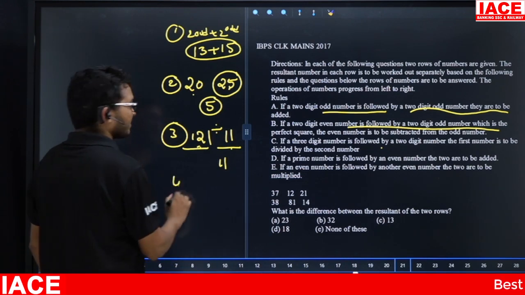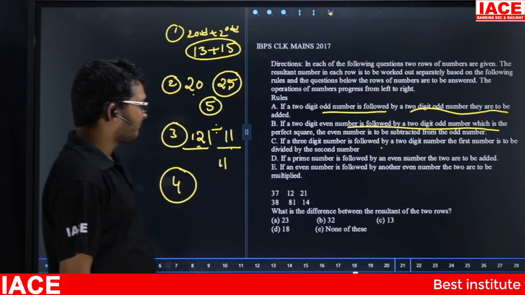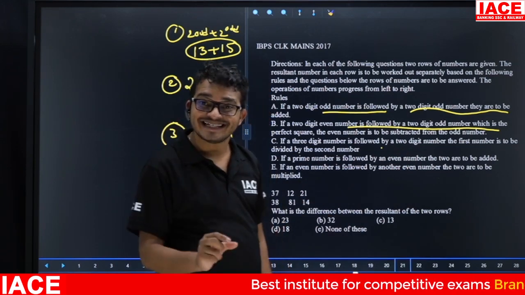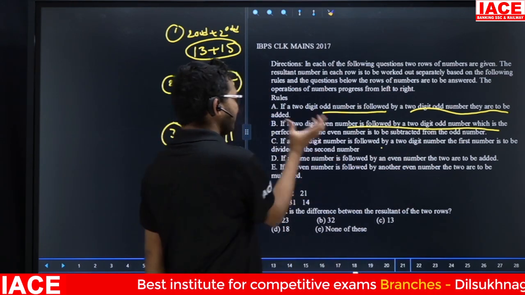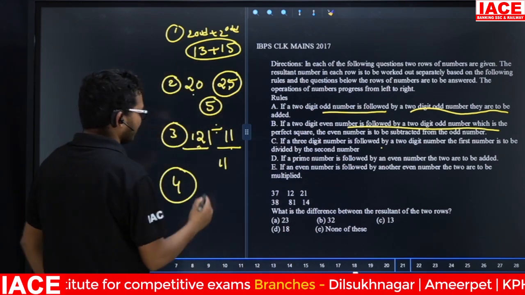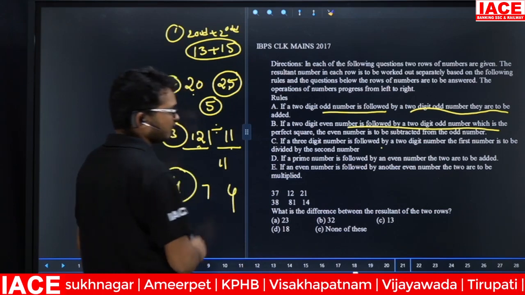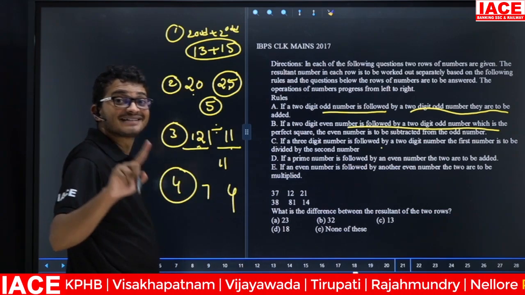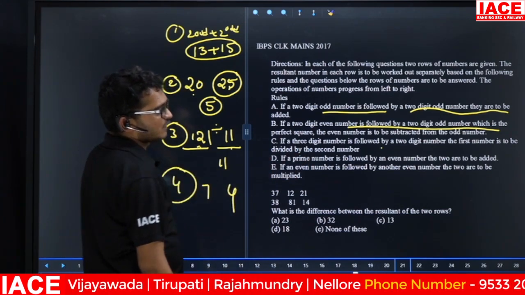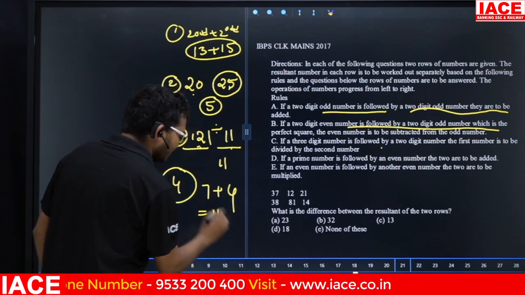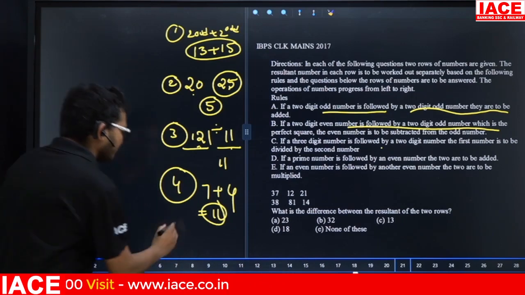Next, condition number 4. Condition number 4 is what? If prime number is followed by even number, but we don't know whether it is single digit or double digit. Prime number. Suppose friends, take 7. Prime number is followed by even number. Suppose friends, check here 4. Then prime number is followed by even number. They are to be added. Now 7 plus 4 total is what? Here 11.